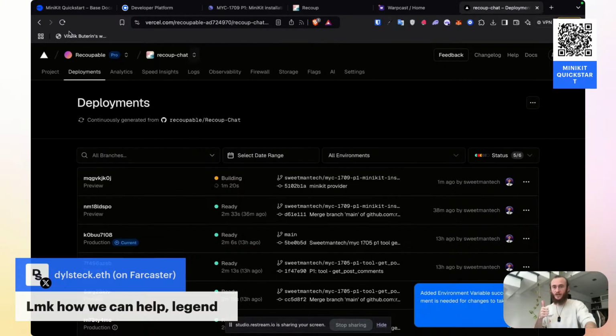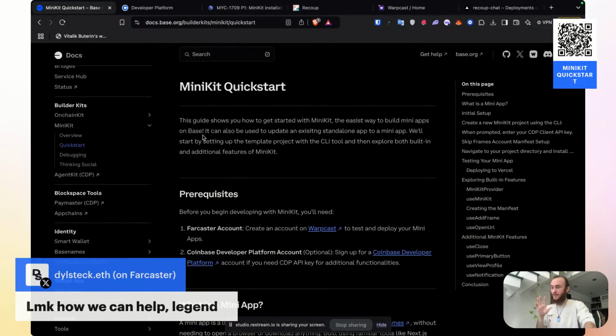So far, we've been following the MiniKit Quick Start. Instead of creating a brand new app, which is the only thing that the Coinbase docs or the Base docs support right now, we want to wrap an existing app. And so I'm trying to pick apart the Quick Start docs that the Base team has given us to give a proof of concept prototype for how you can wrap your own app. And if this works, I'll write out my own set of docs later on this afternoon.